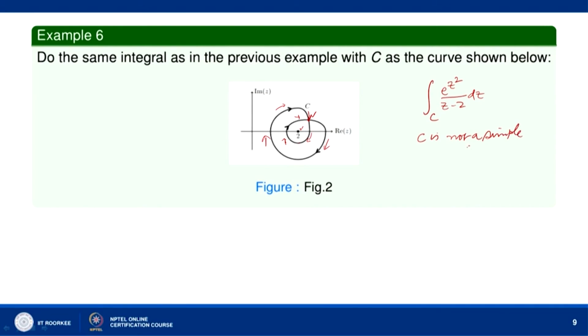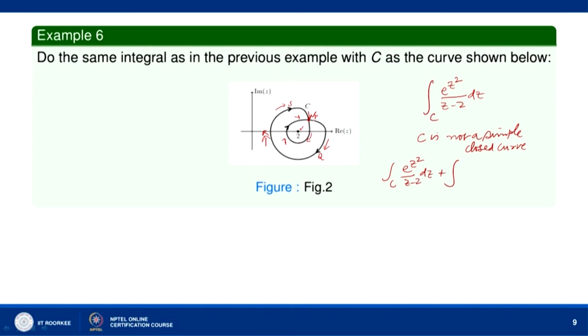So, how to apply the Cauchy integral formula here? What we will do, we will break it into two parts. First, we will integrate along this path, suppose this point is P, then P, Q, R, S, P. So, the integral over C of e to the power z square over z minus 2 dz can be written as